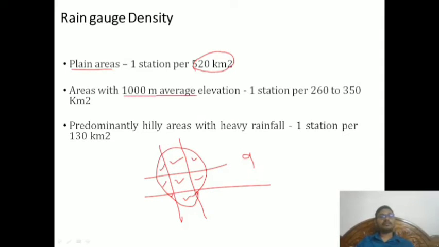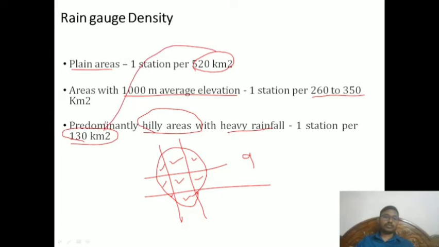For areas with 100 meter average elevation, if the elevation increases, what is the situation? Then for every 260 to 350 square kilometers, one station we have to install. Then for predominantly hilly areas, completely hilly areas with heavy rainfall, we have to put one per 130 square kilometers. So from 520 square kilometers going with one rain gauge, we are now going with one for 130 square kilometers.